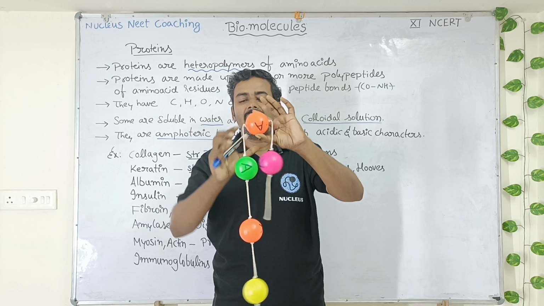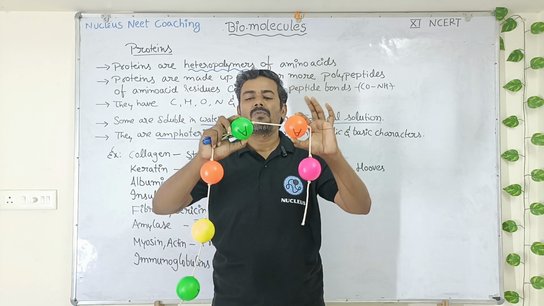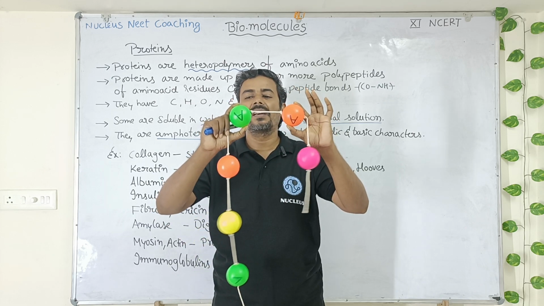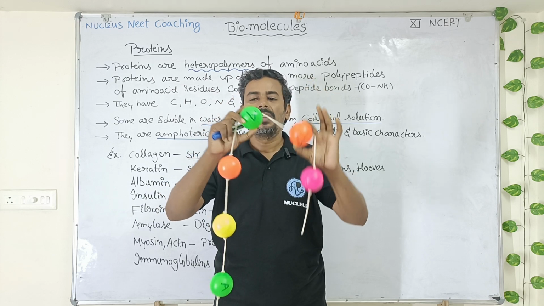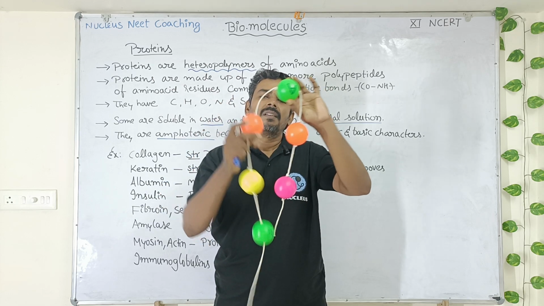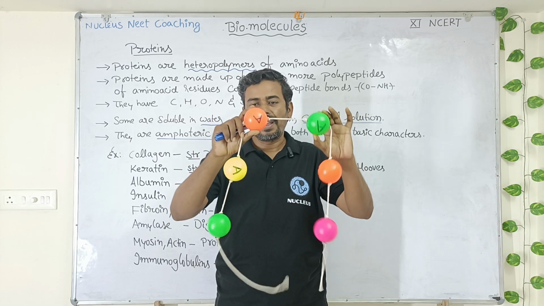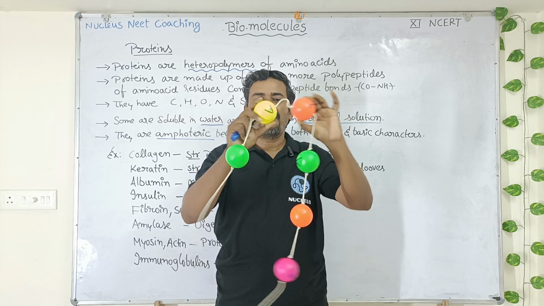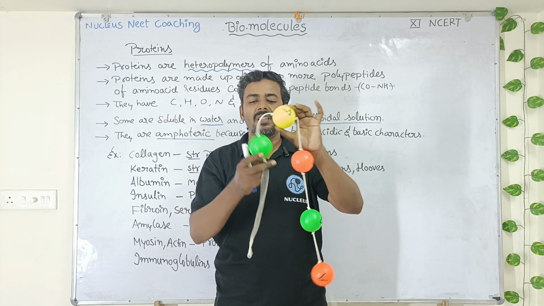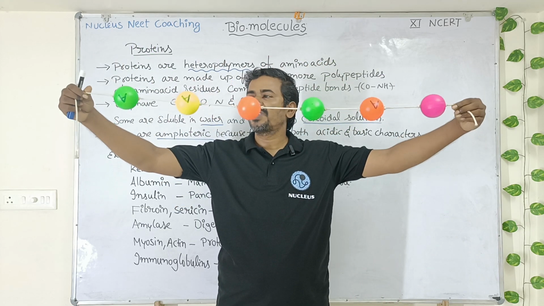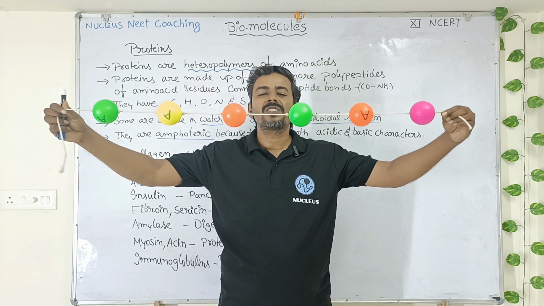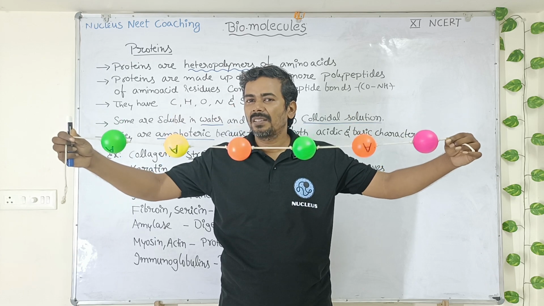The second amino acid is going to form a bond with another type of amino acid, the third amino acid, by peptide bond. The third amino acid forms a bond with the fourth amino acid, the fourth with the fifth, the fifth with the sixth amino acid. So that results in formation of a long chain of amino acids attached to each other by which bond, students?